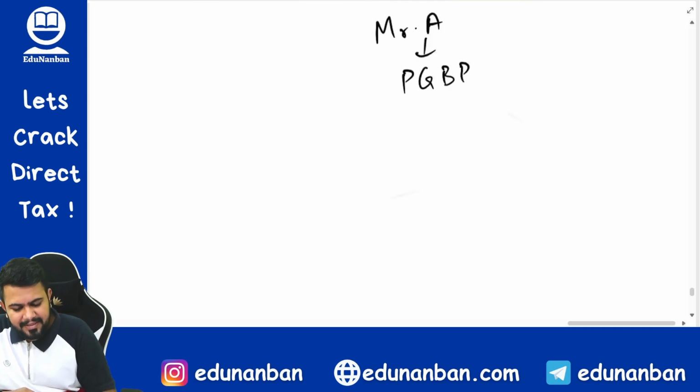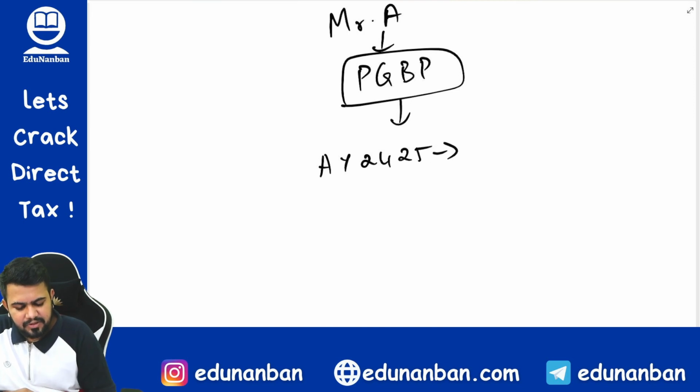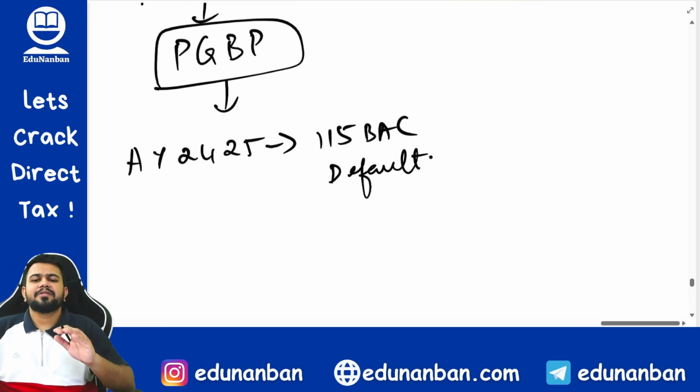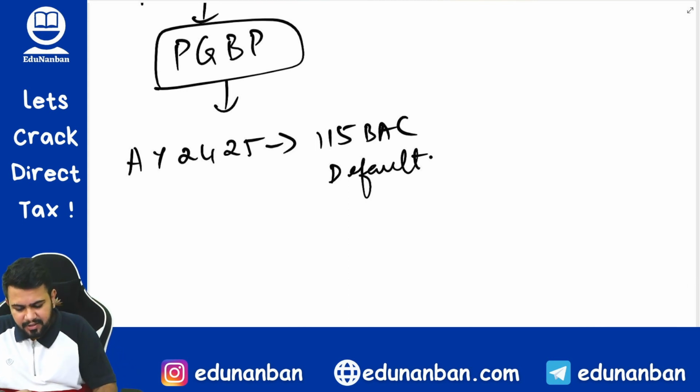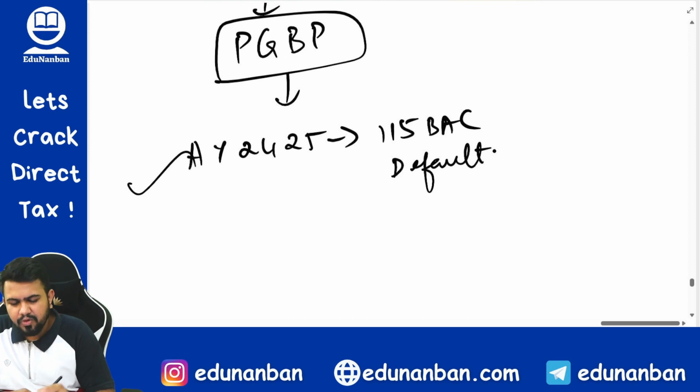The person has chosen for assessment year 24-25 the section 115 BAC. That is default. It means the person has not shifted out of the new tax regime. So no problem.